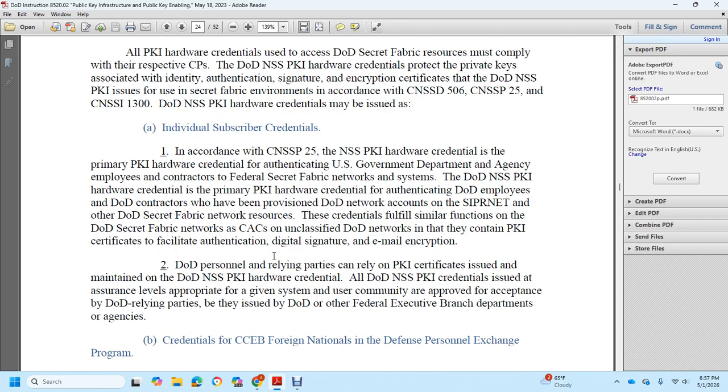The credential fulfills similar functions on DoD Secret Fabric networks as the Common Access Card does on unclassified DoD networks that contain the public key infrastructure certificates, facilitating authentication, digital signature, and email encryption. DoD personnel rely on the public key infrastructure certificates issued and maintained by the DoD and NSA public key infrastructure hardware credential. All DoD NSS public key infrastructure credentials are issued at assurance levels appropriate to the given system and user community, with the exception of DoD relying parties, other federal executive branches, departments, and agencies.